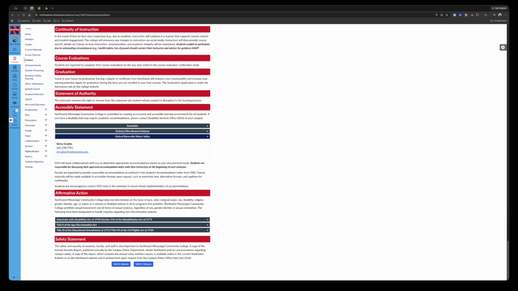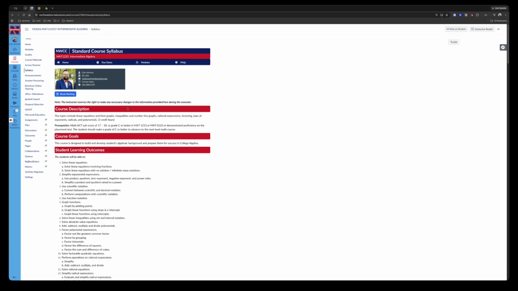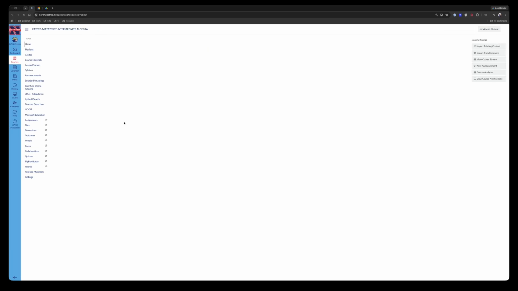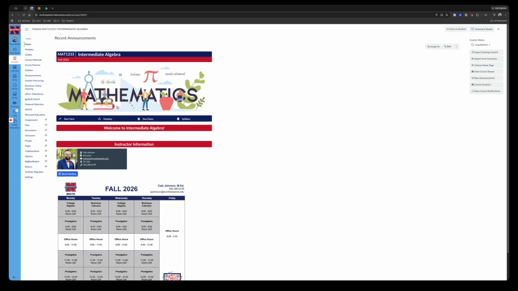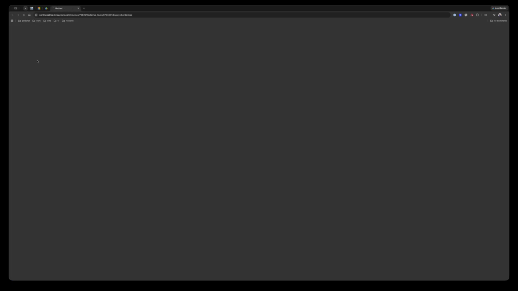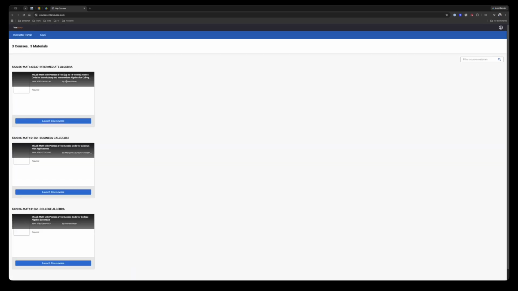And so that's pretty much everything for the syllabus. All right, so let's talk about how to get access to Pearson. Like I said, you've already paid for it. So what you want to do, as soon as you get in here, is go to course materials, and it's going to give you an icon that says launch courseware. You're going to click that button, and that's going to take you to a page where there's an access code.